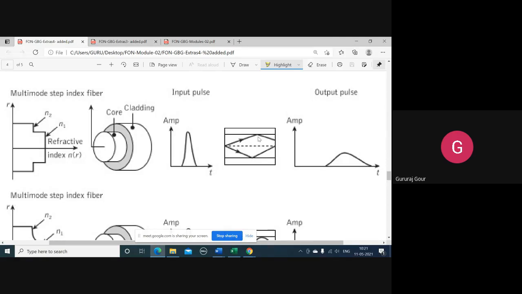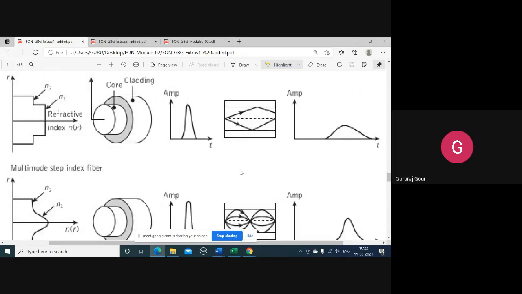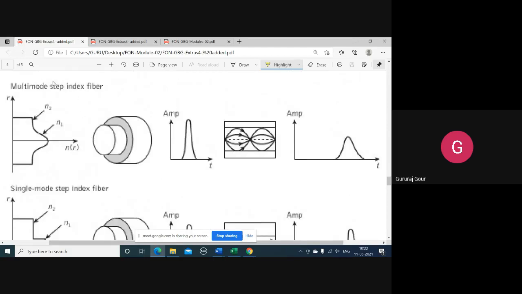Yes, thank you. So this is all about the multimode step index fiber. We are seeing that we are getting more pulse spreading and more bit rate will be lost by the time we reach the receiver. When you go to the multimode graded index fiber, that heading is a correction, you can just note it down. Again, the same pulse with a particular width and amplitude we want to transmit. But here you can see the pulses are going to take a cup-shaped path while they are propagating through the optical fiber.